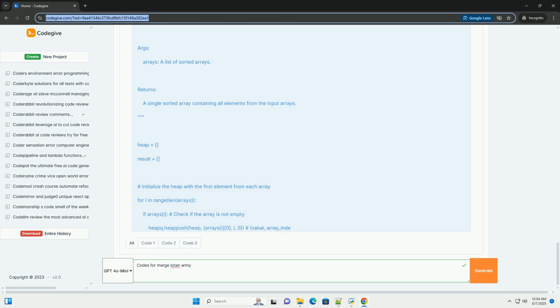B. Using a min heap, priority queue. A more efficient approach uses a min heap data structure. A min heap allows us to efficiently find the smallest element across all k arrays. Algorithm: 1. Create a min heap. Each element in the heap will be a tuple: value, array_index, element_index.